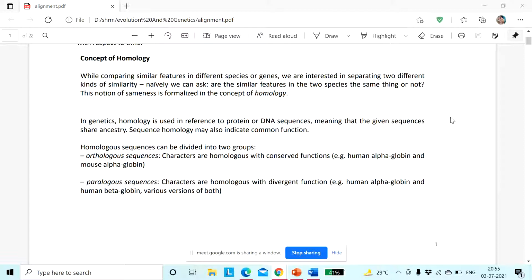How will you know whether it's a protein sequence or a DNA sequence? How will you separate them? What's your opinion? It's a very basic question. No idea, ma'am. No idea. Ma'am, I think one thing: there will be a difference in the U nucleotide.